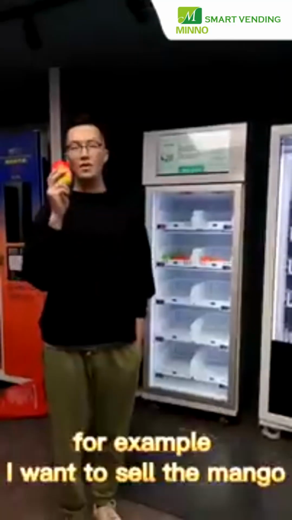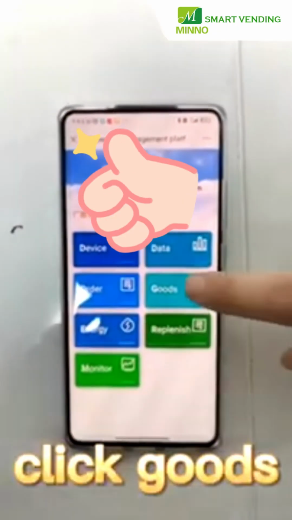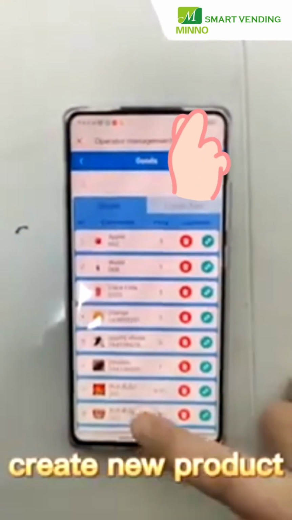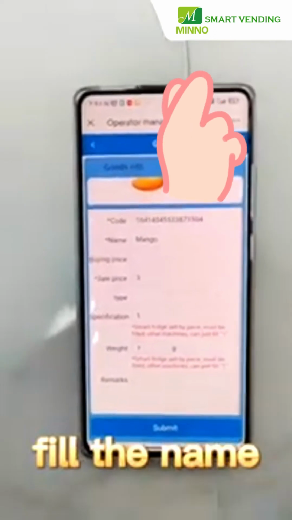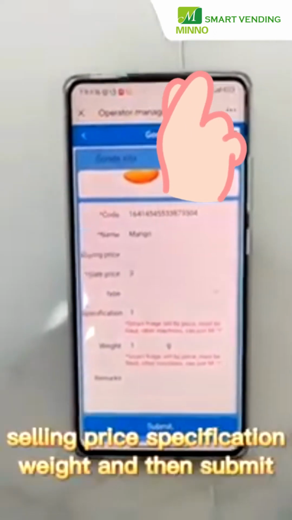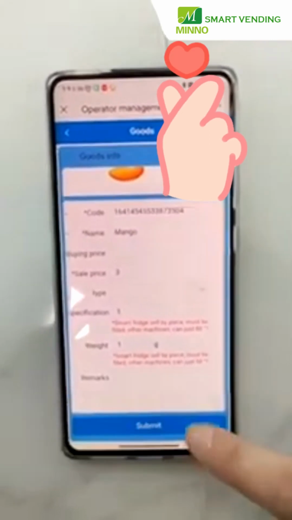For example, I want to sell the mango. Log in the mobile server. Click Goods. Create new product. Upload the pictures. Fill the name, selling price, specification, weight, and then submit.